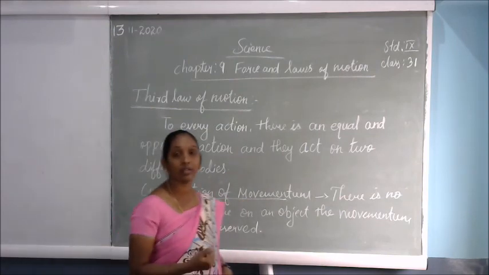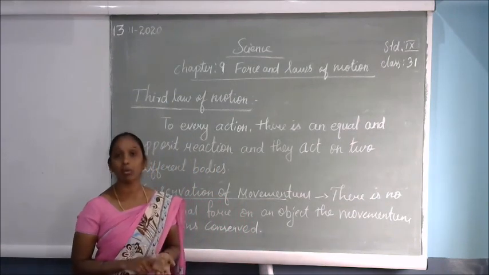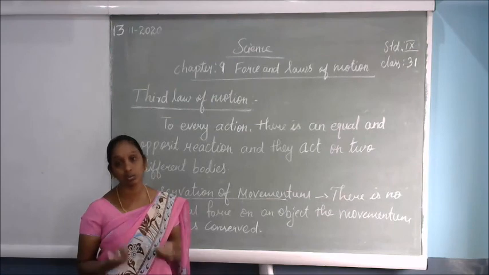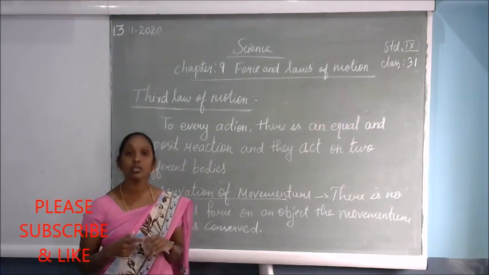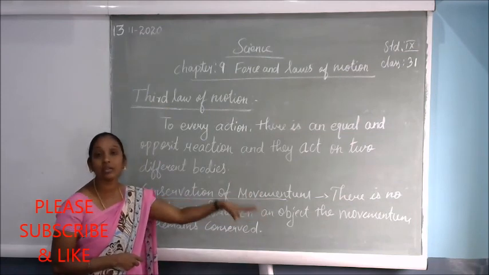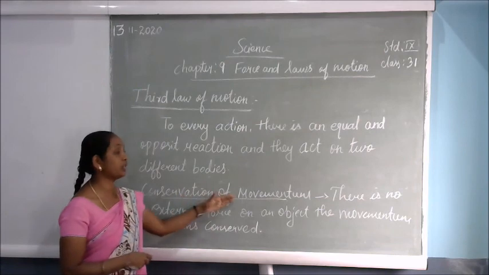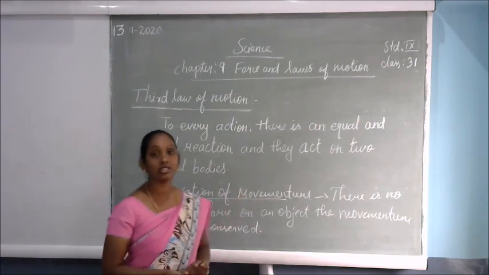For example, if we are not doing any work, the energy we have stays in our body only. Once we start to do work, our energy will be lost. Like that, until an external force acts on the object, the momentum will remain in that object only. That is called conservation of momentum. So that's all in this lesson.